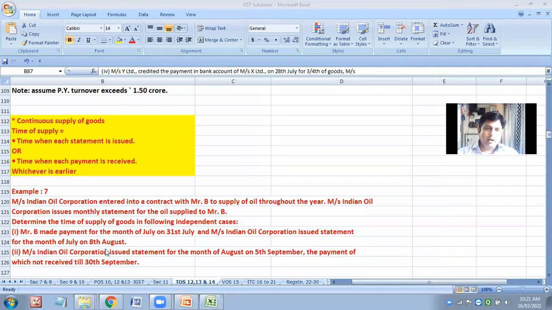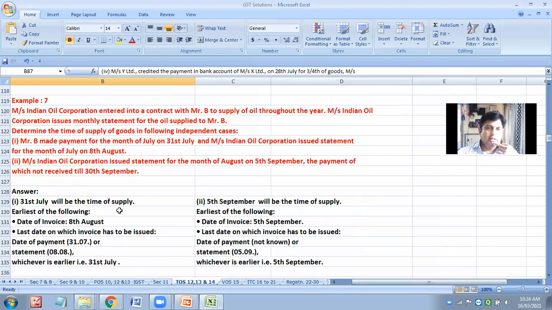Yes, absolutely right. So this is the date of payment and this is the date of statement, whichever is earlier. So 31st July is earlier, so that will be considered as the time of supply. Indian Oil Corporation issued a statement for the month of August on 5th September and payment has not been received till 30th of September. So of course, then it will be October. What will you consider? Absolutely right. So these are the answers. Kindly take down.